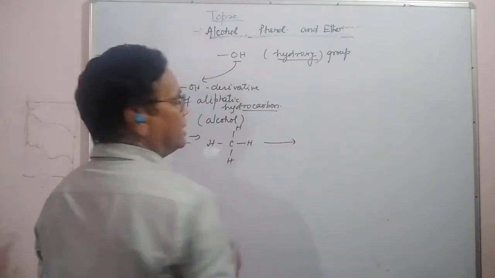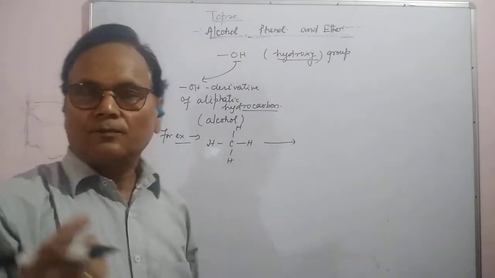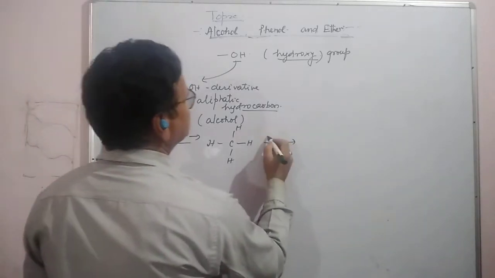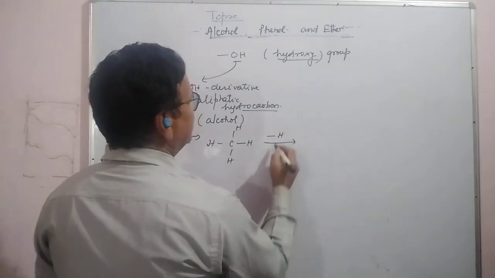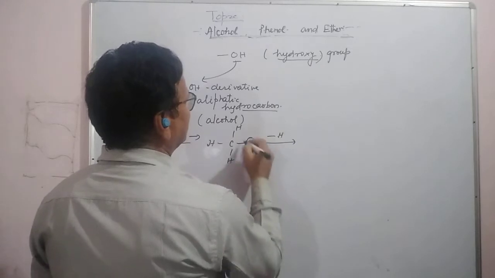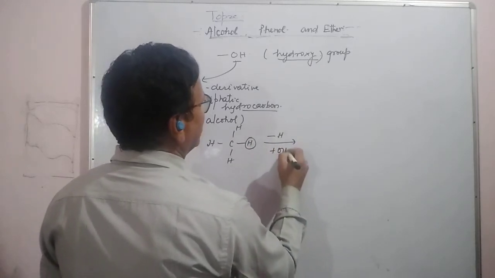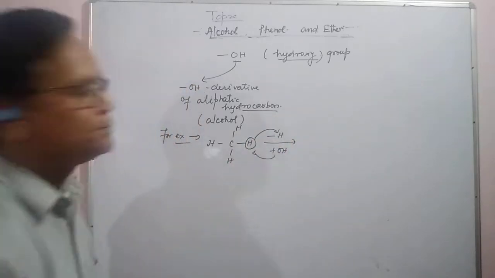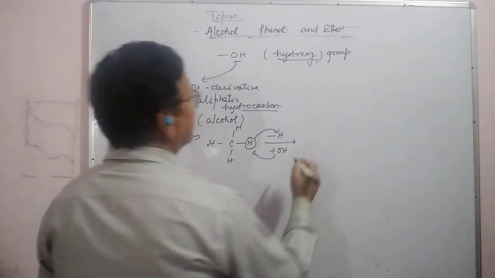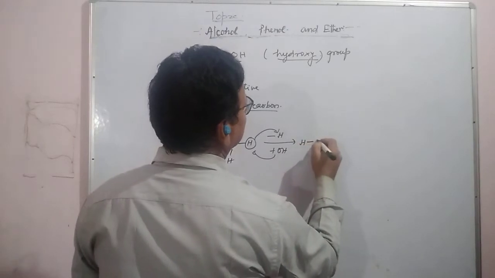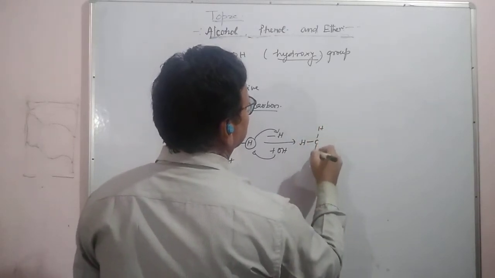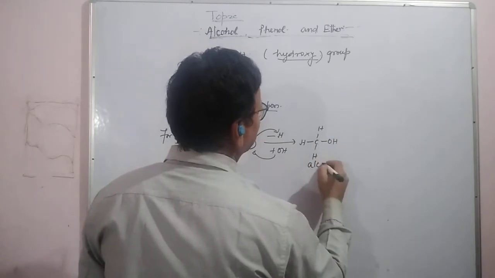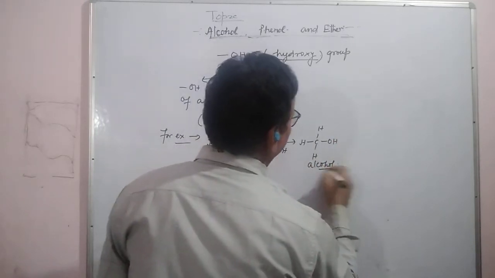When any one hydrogen is replaced, and in place of hydrogen we add OH, then we get alcohol.